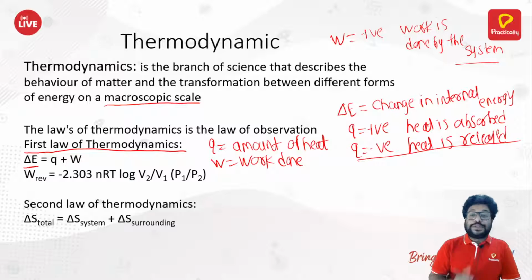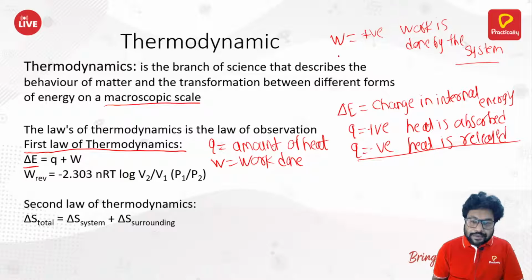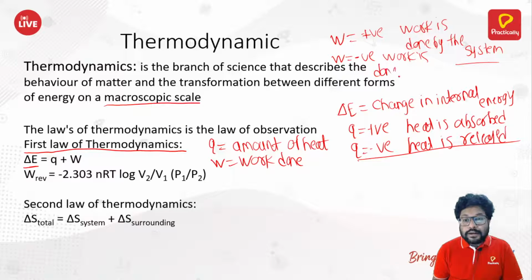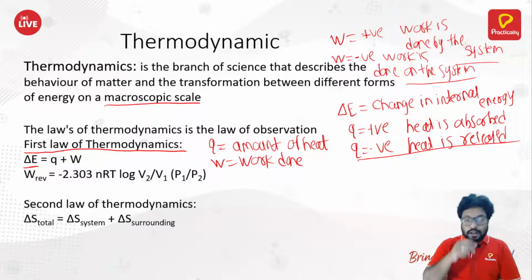So if W is positive, work is done by the system. If your W is negative, then work is done on the system by surrounding. These are some of the sign conventions that you need to remember to be able to solve the questions which come afterwards.